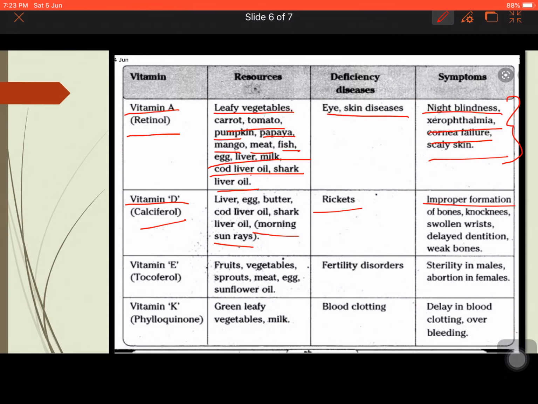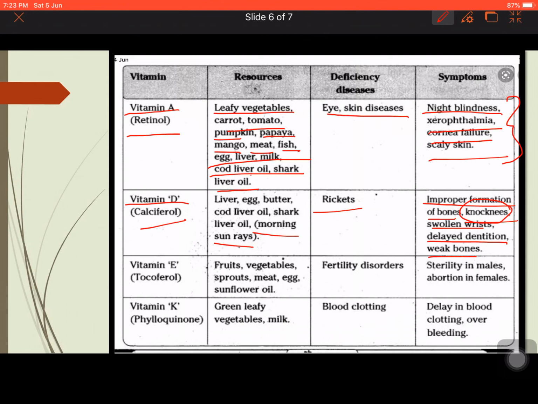So improper formation of the bones, knock knees, that is two knees will come together like joint knee structures, swollen knees, wrists, delayed dentition and weak bones. Now what does this term knock knees mean? Knock knees is actually when, due to this vitamin D deficiency or due to any accident or infection of the bones, the knees come closer than they should be. So they come closer to each other. That is a disorder called knock knees. It generally occurs mainly in females or girl children, but rare cases are also found where it affects the male child also.